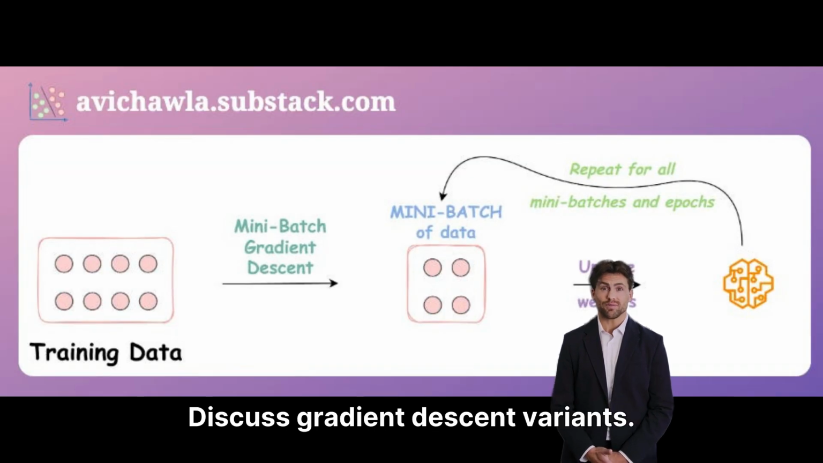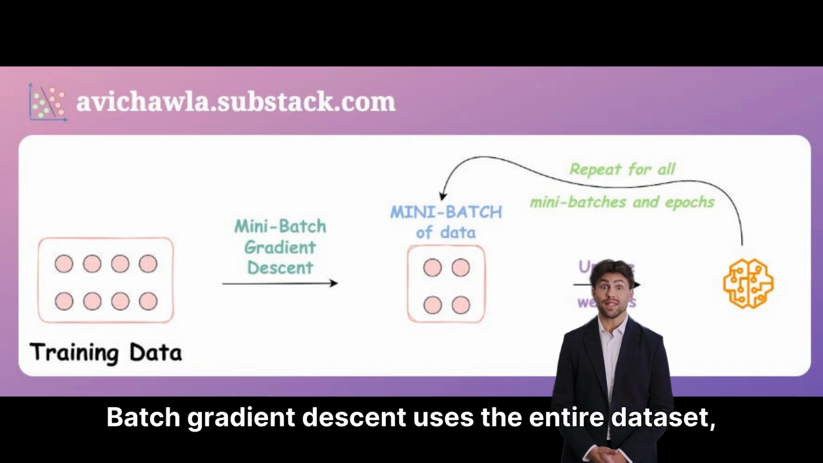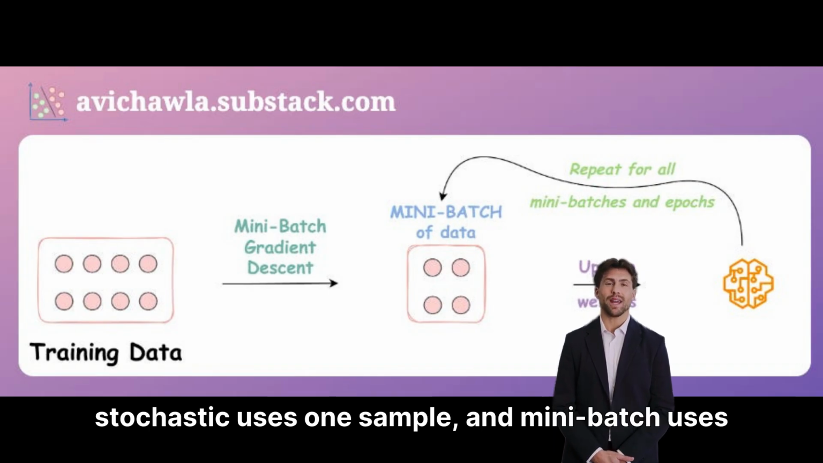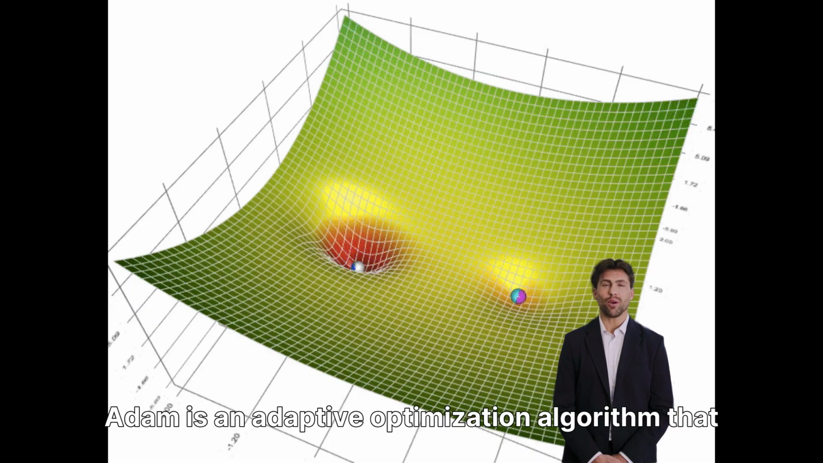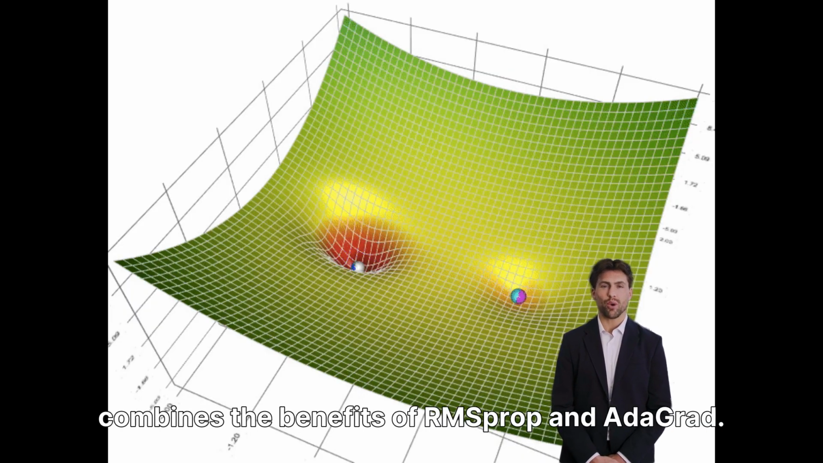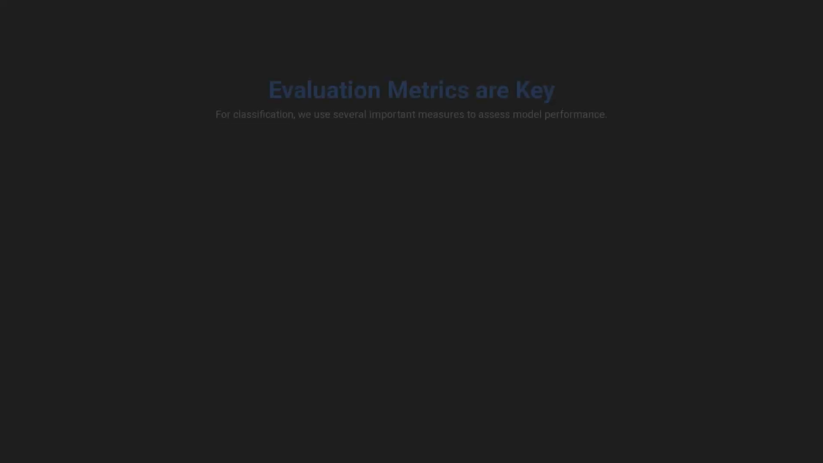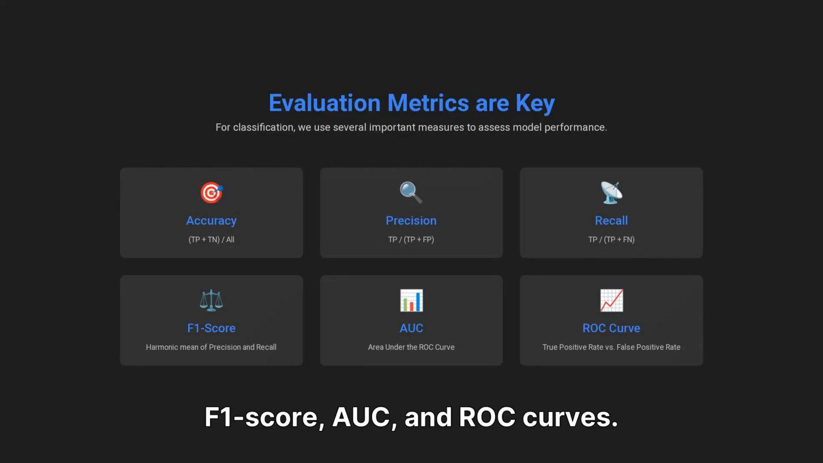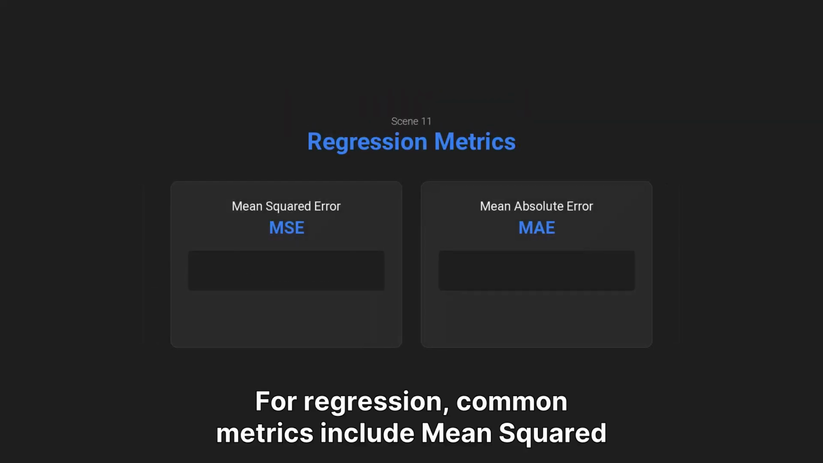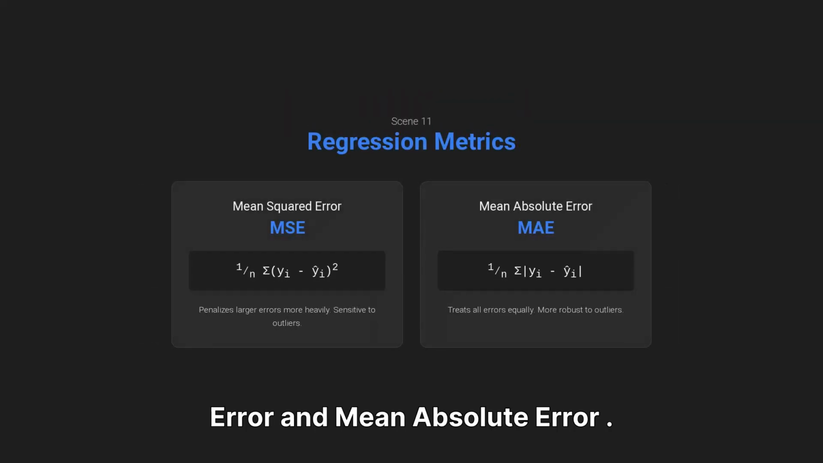Discuss gradient descent variants. Batch gradient descent uses the entire dataset, stochastic uses one sample, and mini-batch uses a small subset. Adam is an adaptive optimization algorithm that combines the benefits of RMSprop and AdaGrad. Evaluation metrics are key. For classification, we use accuracy, precision, recall, F1 score, AUC, and ROC curves. For regression, common metrics include mean squared error and mean absolute error.